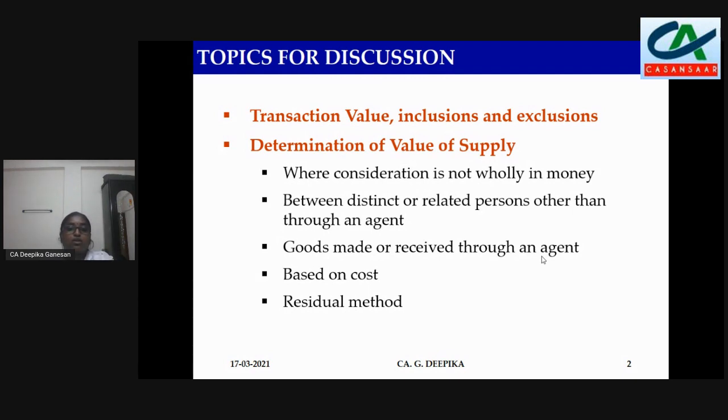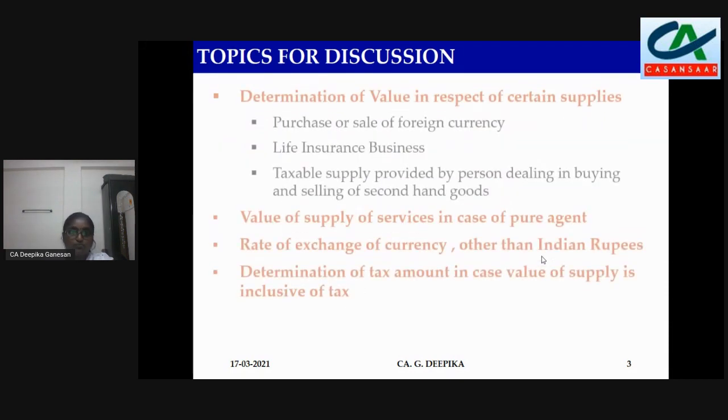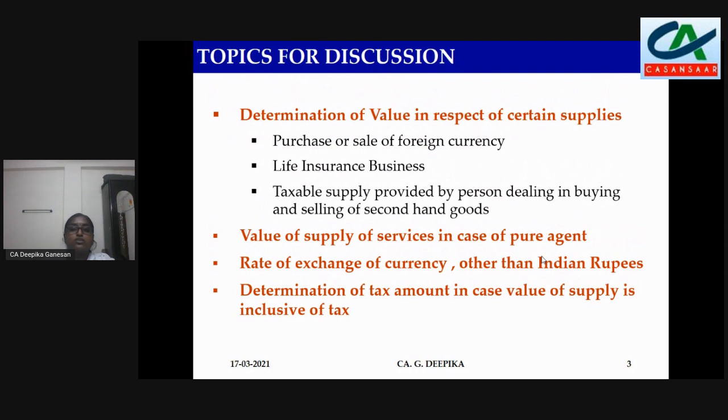Under that: where consideration is not wholly in money; determination of value of supply between distinct or related persons other than through an agent; goods made or received through an agent; valuation based on cost; the residual method; and determination of value in respect of certain supplies, that is purchase or sale of foreign currency, life insurance business, taxable supply provided by a person dealing in buying and selling of second hand goods, value of supply of services in case of pure agent, rate of exchange of currency other than Indian rupees, and the last one is determination of tax amount in case value of supply is inclusive of tax.